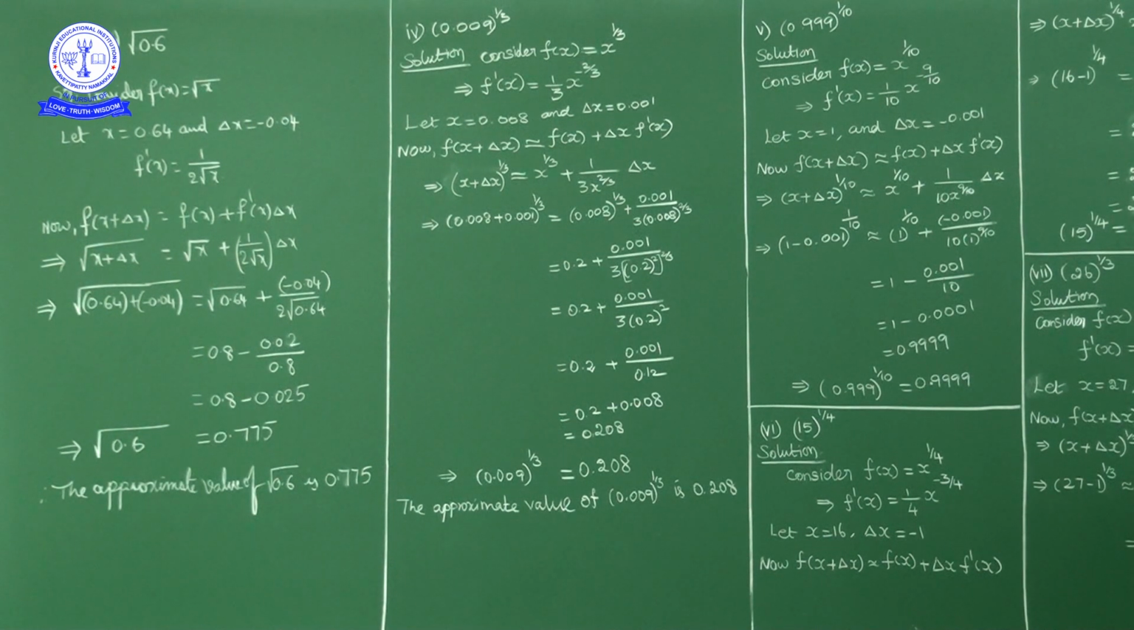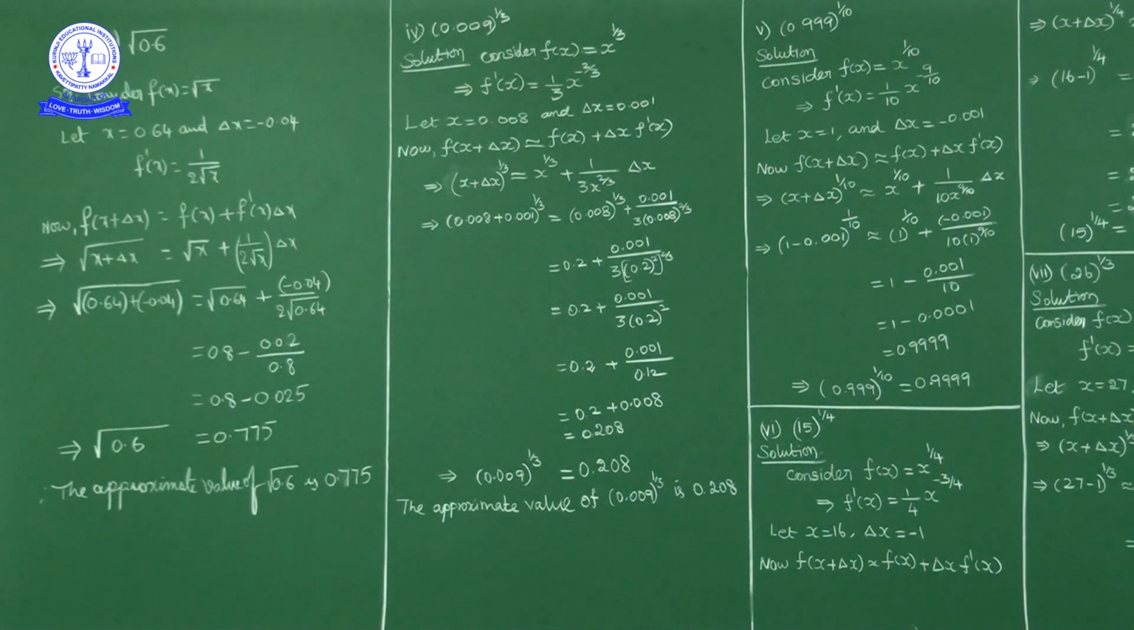Now, the nearest possible perfect square to 0.6 is 0.64. The square root of 0.64 is 0.8, because 0.8 squared is 0.64. So I'll consider x as 0.64. But what is given here? 0.6. So what is the difference? 0.04. That I'll consider as delta x. So x is equal to 0.64, delta x is equal to minus 0.04.